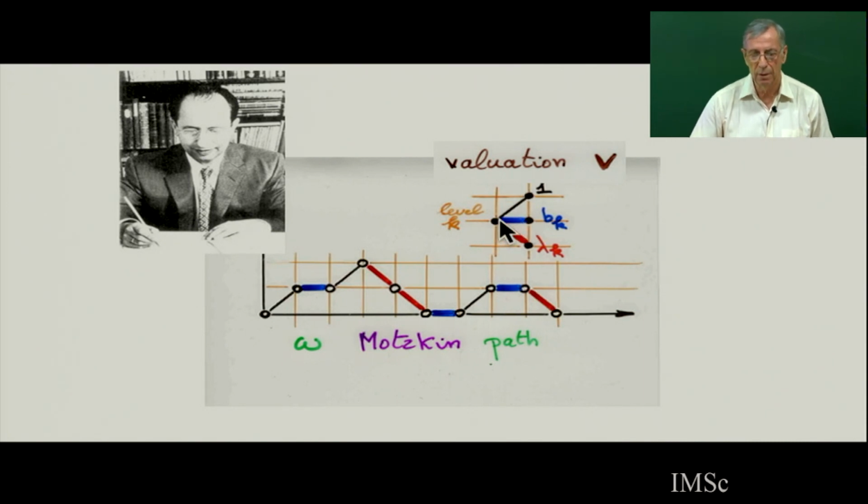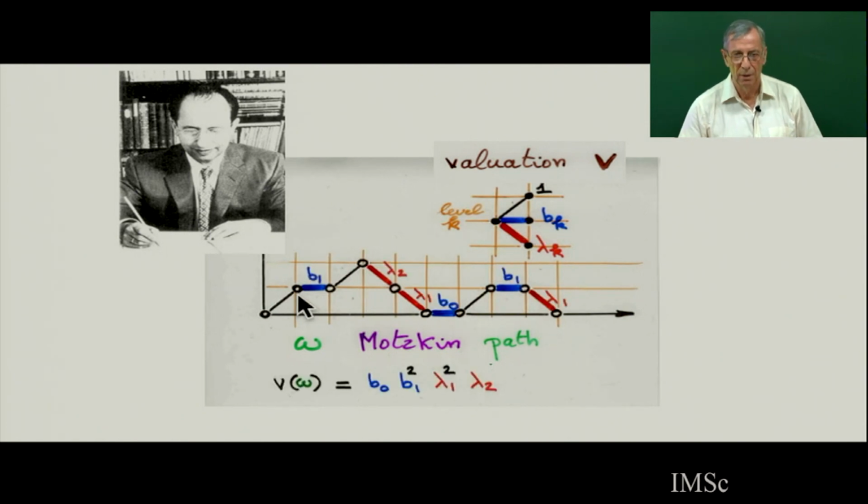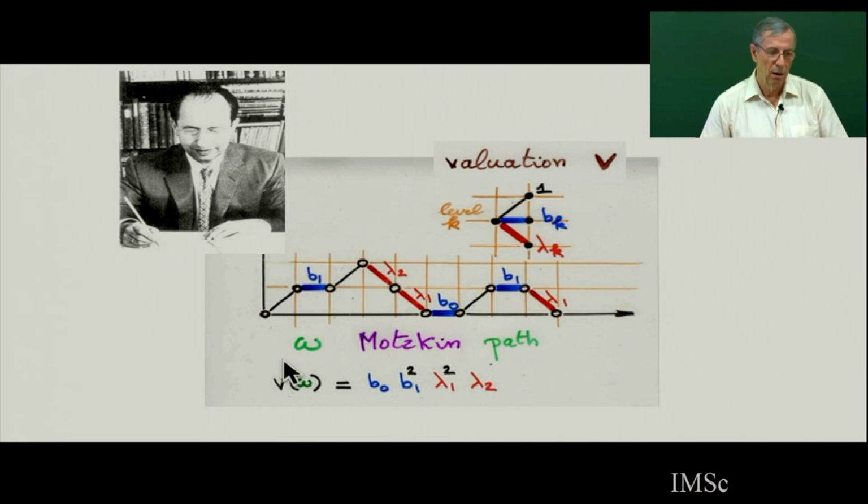When you are at a level, horizontal step at level k, you put a weight bk. And when you go down, you put a weight lambda k, if k is the level of the height of the starting point. Now the weight of the path, so you see it's a product of all the bk lambda k. So here I have b1, I have lambda 2, lambda 1, b0, b1, b2. So the weight of this Motzkin path is this. The product of all the weight of all the elementary steps, and the weight depends on the height, the level of the step.